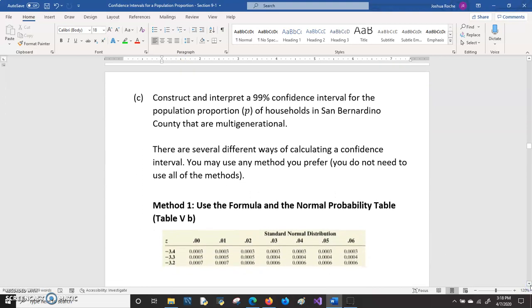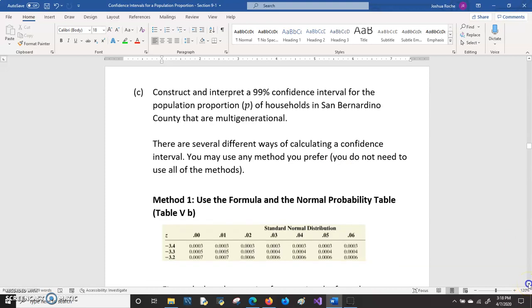So those three requirements are met, and that means that we can go ahead and construct confidence intervals, and the confidence intervals will be reliable and accurate. Part C says construct and interpret a 99% confidence interval for the population proportion of households in San Bernardino County that are multi-generational. There are different ways of calculating a confidence interval, and as always, I'm going to show all the ways, and it's up to you which method you prefer. You don't have to necessarily use all of these methods.